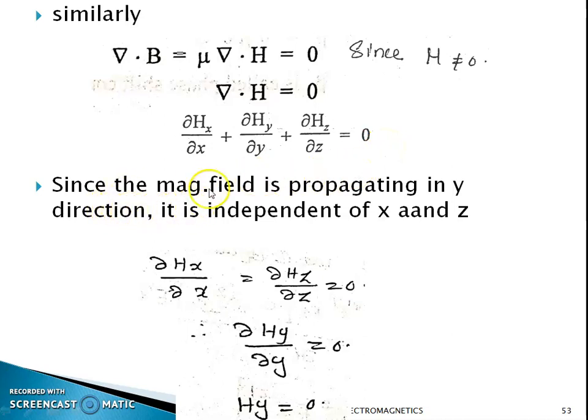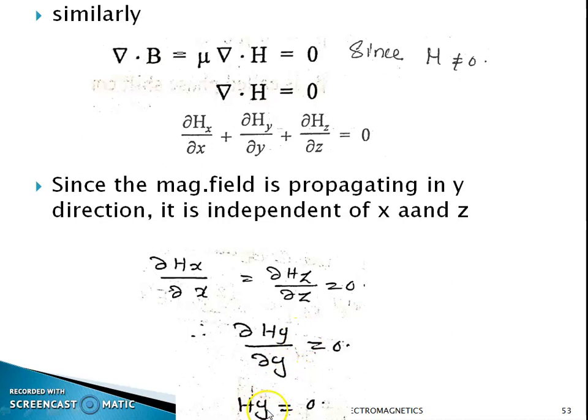Since the magnetic field propagates only in y direction and it is completely independent of the x and z direction, those components, that is the Hx component and Hz component, should be equal to 0. So from this equation we get ∂Hx/∂x equal to ∂Hz/∂z is equal to 0. Then ∂Hy/∂y is equal to 0 from this equation.